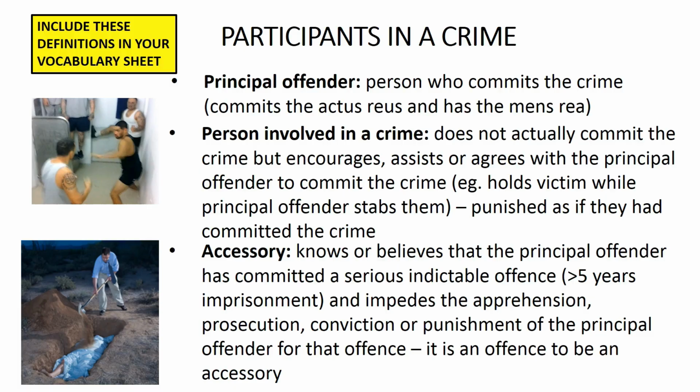So, for example, if Aisha helped Adna to dispose of Emily's body after Adna had stabbed Emily to death, then Aisha would be an accessory. First, if she knew or believed that Adna had murdered Emily. Murder is a serious indictable offence because the maximum punishment for murder is life imprisonment, which is clearly greater than 5 years imprisonment. And second, if Aisha had in some way impeded the apprehension, prosecution, conviction or punishment of Adna for murder. In this case, Aisha has impeded the apprehension of Adna because Aisha has helped Adna to bury Emily's body.